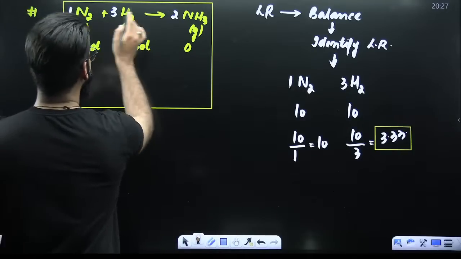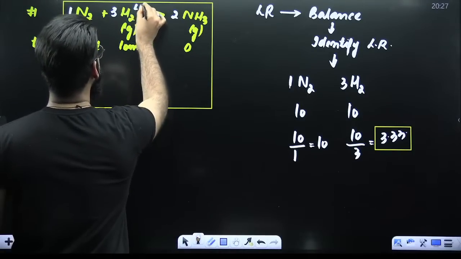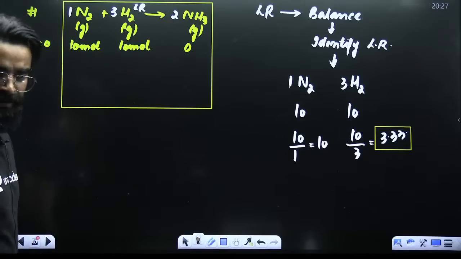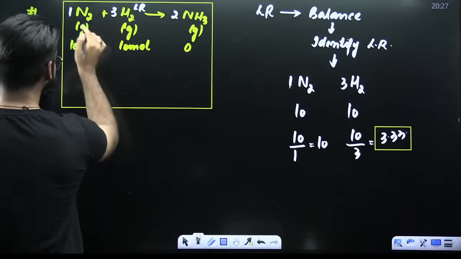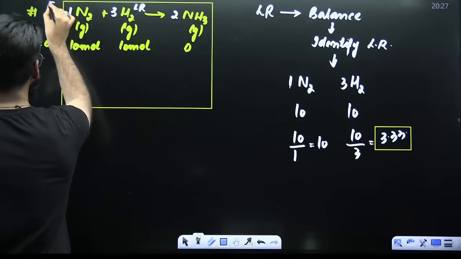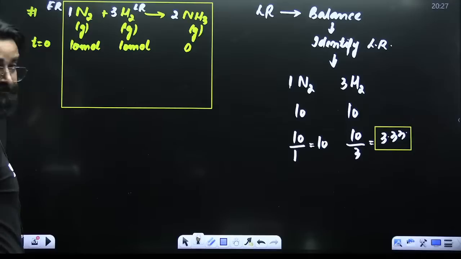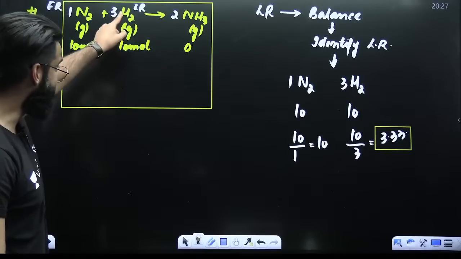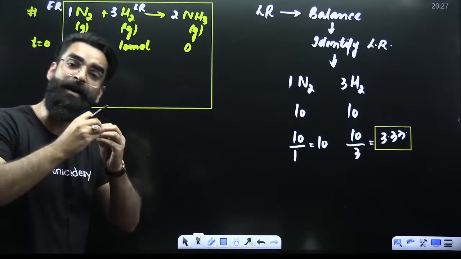So among these two reactants, which one is my limiting reagent now? It is hydrogen. If hydrogen is limiting, what about N2? N2 would be the excess reagent. Now, my dear students, since hydrogen is limiting, it would be getting completely consumed.